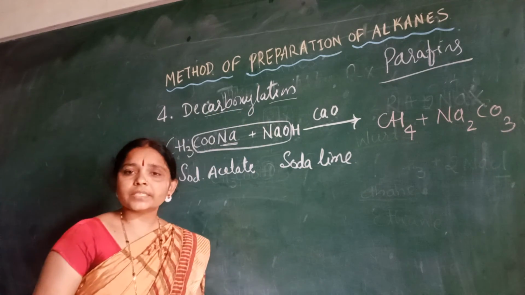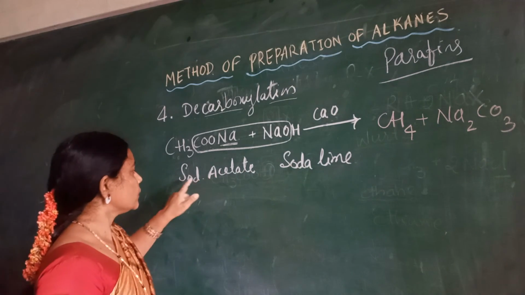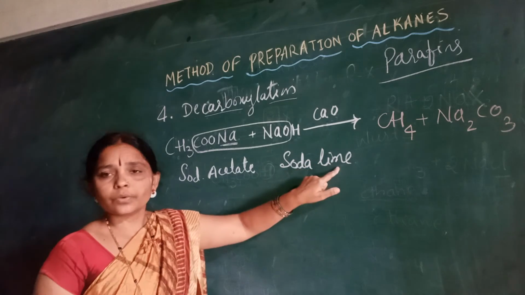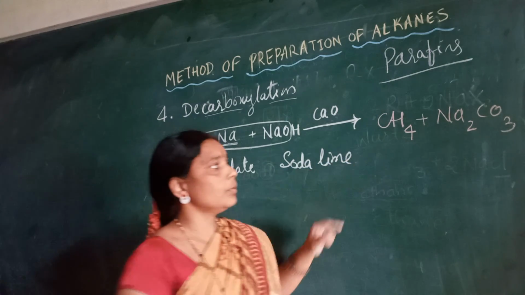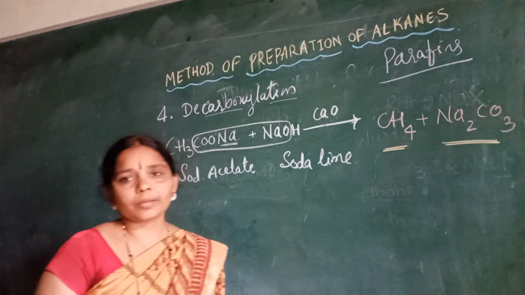So what is the catalyst used here? That is soda lime. Okay, when sodium acetate is combined with the soda lime, it gives rise to methane, and the side product is sodium carbonate.